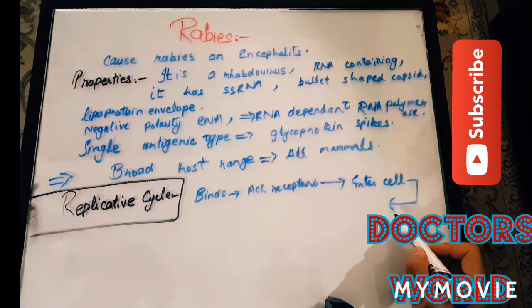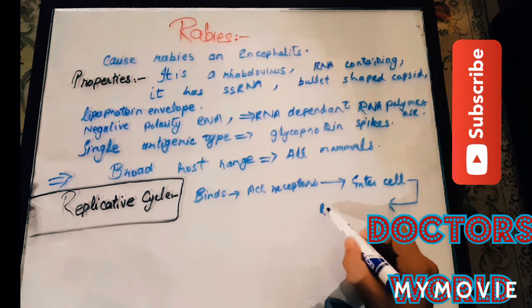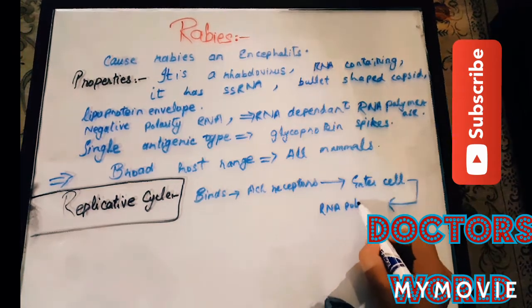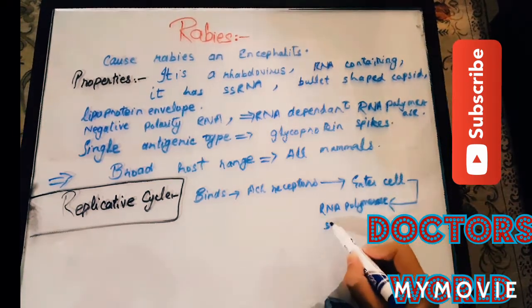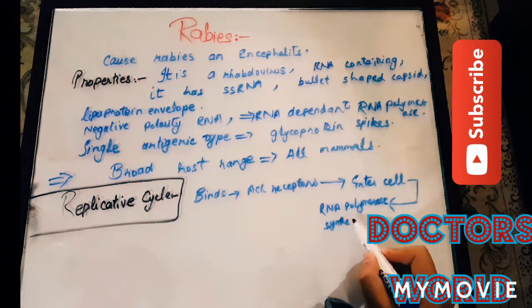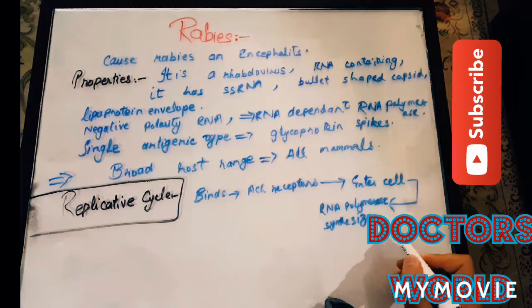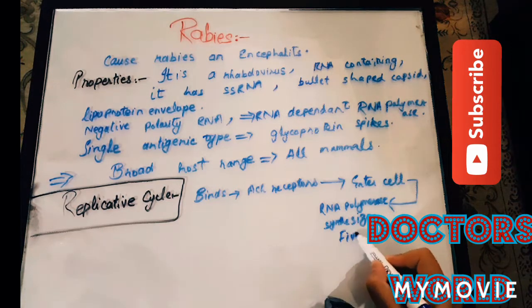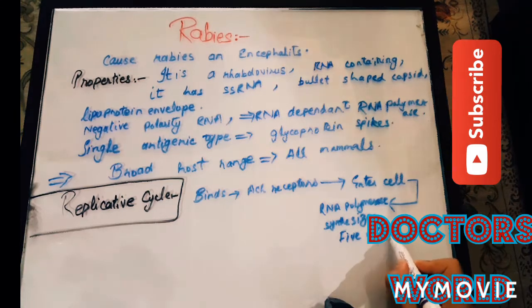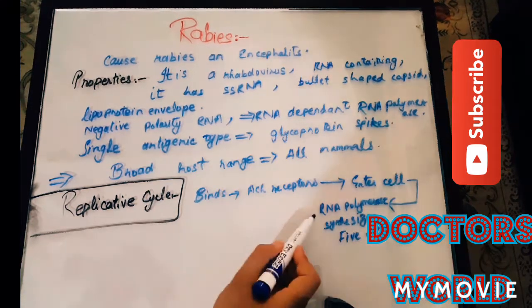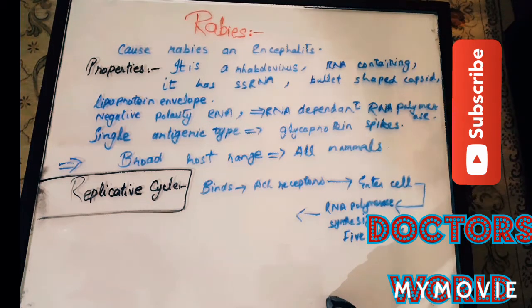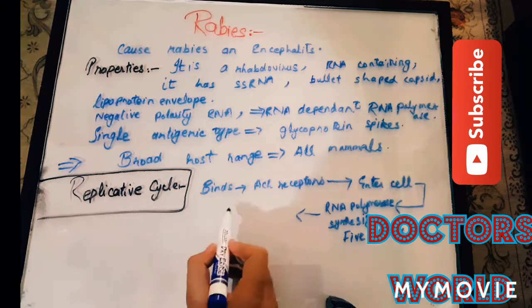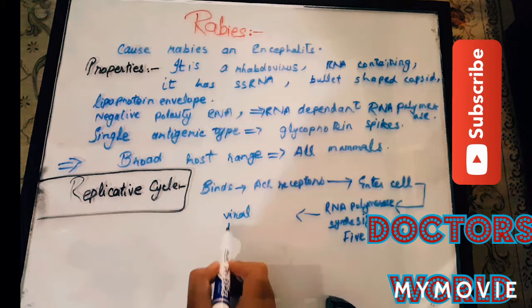Inside the cell, RNA polymerase causes synthesis of 5 messenger RNAs. When these 5 messenger RNAs are produced, they are utilized to form the viral proteins.